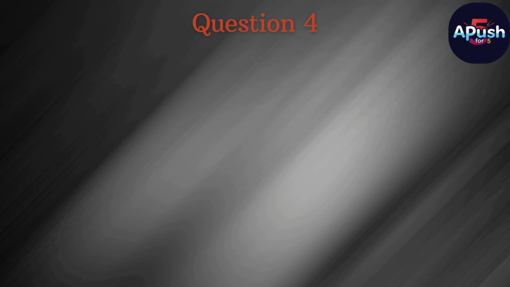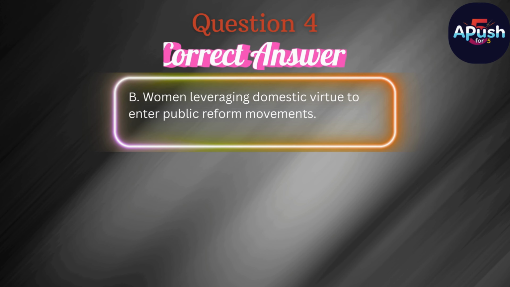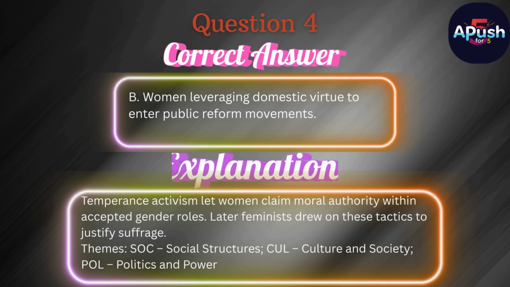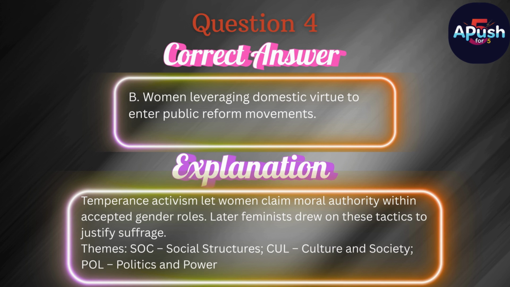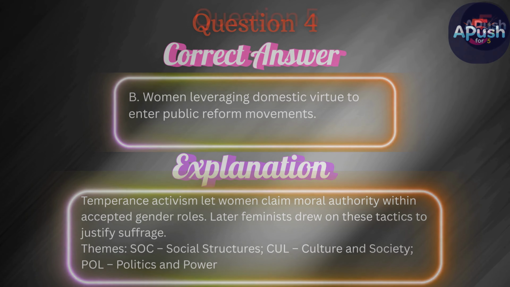The correct answer is B. Women leveraging domestic virtue to enter public reform movements. Temperance activism let women claim moral authority within accepted gender roles. Later feminists drew on these tactics to justify suffrage.